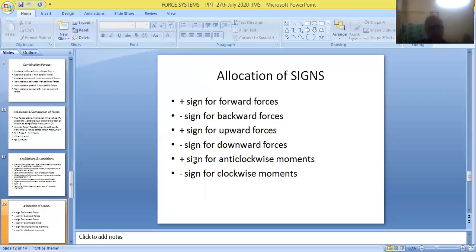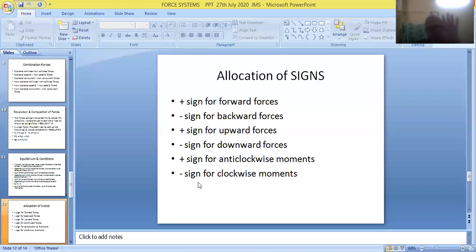And similarly, while doing these calculations, anti-clockwise movements must be given plus symbol, and clockwise movements must be allotted with negative symbol. So positive sign for forward forces, negative sign for backward forces, positive sign for upward forces, negative sign for downward forces, plus symbol for anti-clockwise movements, minus symbol for clockwise movements.